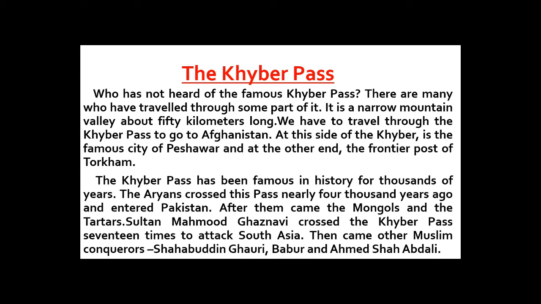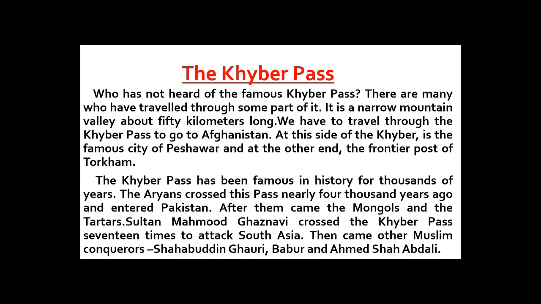After them came the Mongols and the Tatars. They are two more tribal peoples who also passed through this pass to enter present-day Pakistan or South Asia. Sultan Mahmud Ghaznavi crossed the Khyber Pass. Another example, Sultan Mahmud Ghaznavi, is a very famous Muslim ruler who was the ruler of present-day Afghanistan and some other territories beyond.